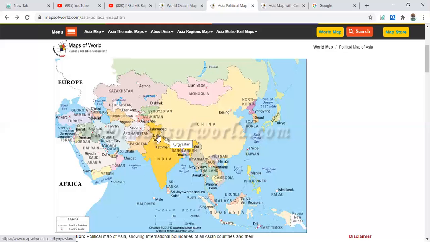Again we have to see the imaginary lines of the world which pass through Asia.